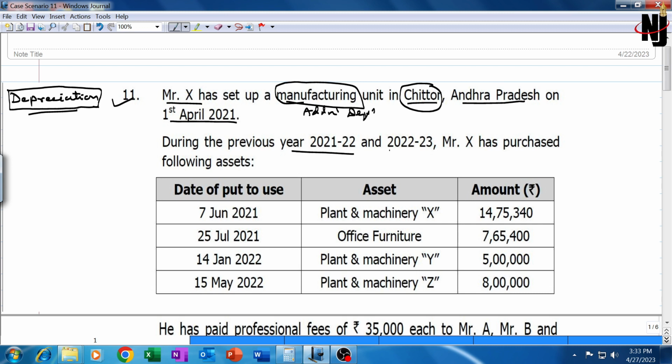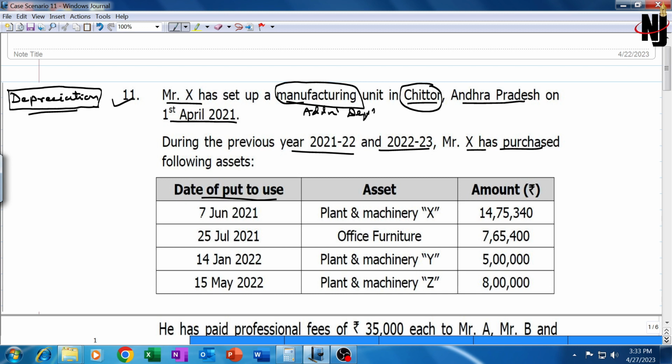For the previous year 21-22, last year, and the current year 22-23, Mr. X has purchased the following assets: 1, 2, 3, 4. Four assets. Date of putting it to use is 7 June 2021. Plant and machinery X for 14,75,340. This is the purchase price.